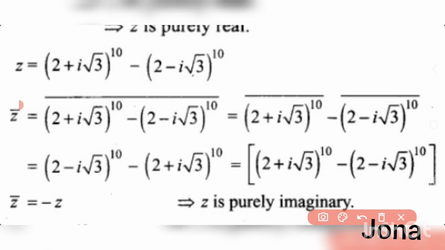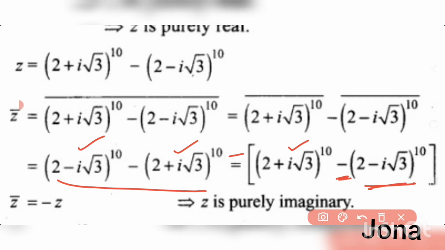And then we can write the same thing as (2 − i√3)^10 minus (2 + i√3)^10.